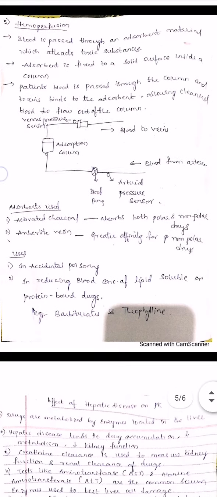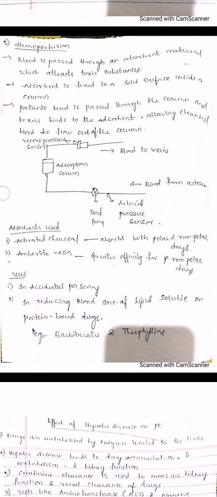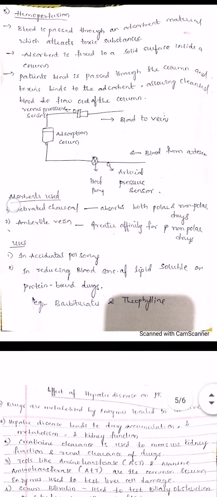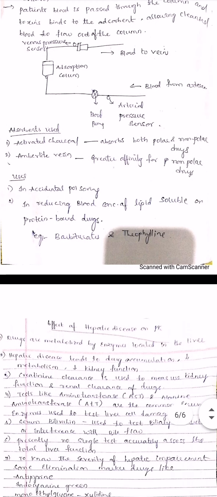Next, what are the different adsorbents we can use in preparing this column? You can use activated charcoal and amberlite resin. Activated charcoal adsorbs both polar and non-polar drugs, and amberlite resin has greater affinity for non-polar drugs. Where can you perform this hemoperfusion method? You can use it in accidental poisoning and in reducing blood concentration of lipid-soluble or protein-bound drugs, for example barbiturates and theophylline.